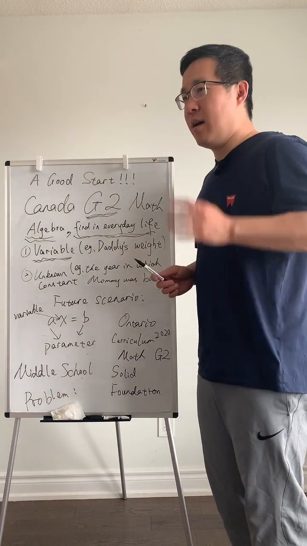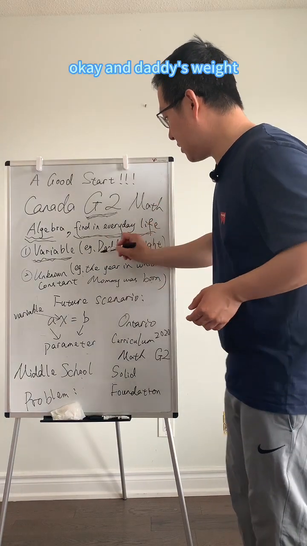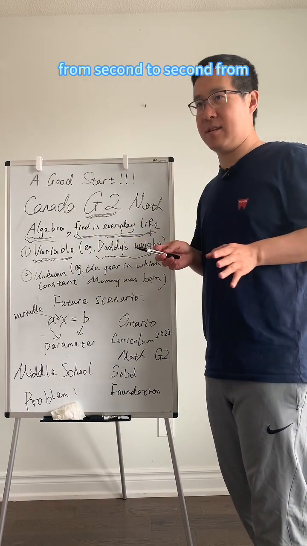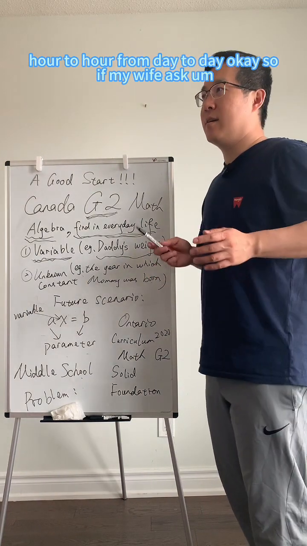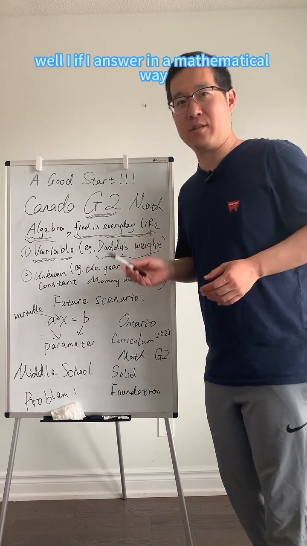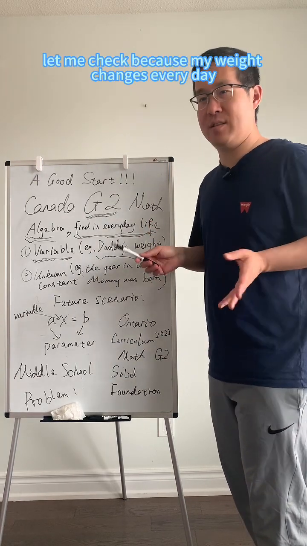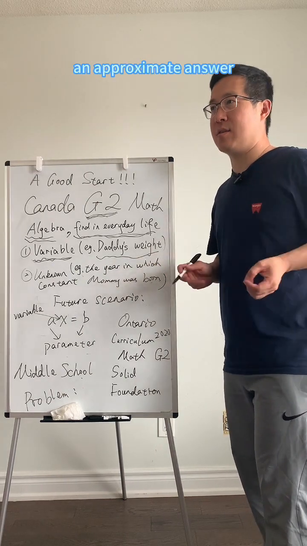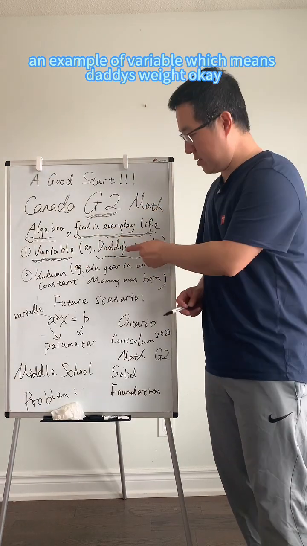I'll list an example. If we look at a family, father, mother, and children, daddy's weight, in theory, changes all the time, from second to second, from hour to hour, from day to day. So if my wife asks, how much do you weigh today? If I answer in a mathematical way, I will reply, let me check, because my weight changes every day. Exactly, I don't know how much I weigh. I can only give an approximate answer, but for the exact answer I need to check. So that's an example of a variable: weight.